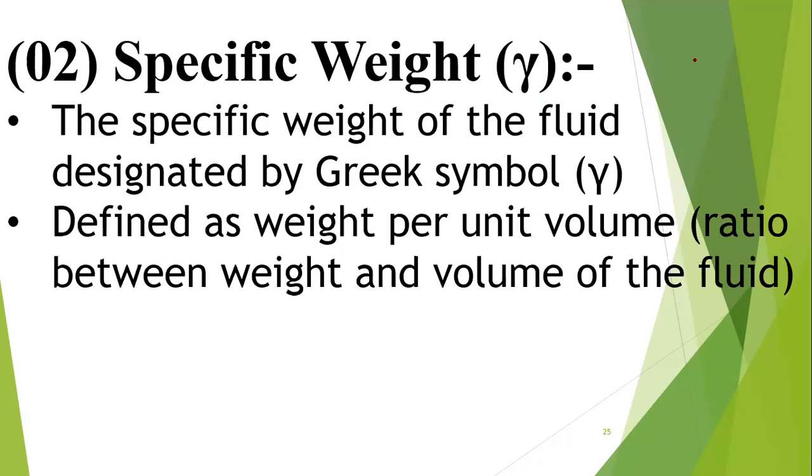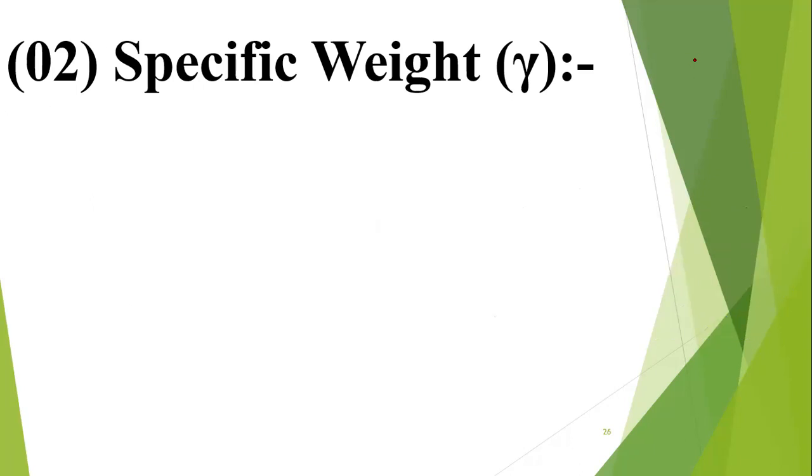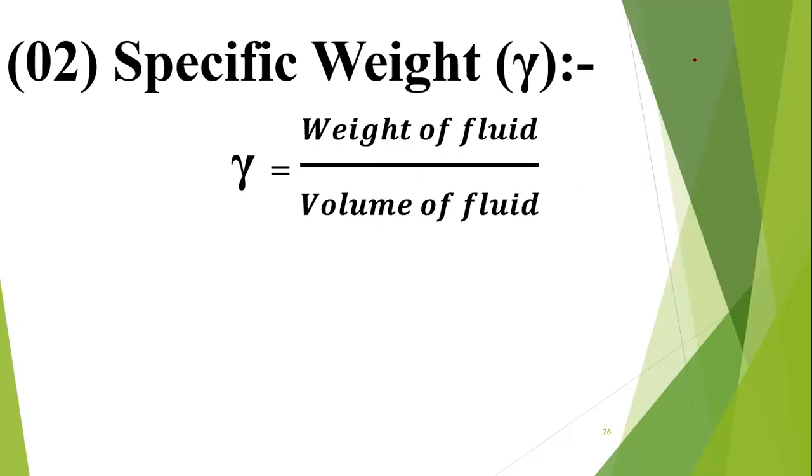The definition of the specific weight is the unit weight per unit volume, or the ratio between weight and volume of the liquid. It is used to characterize the weight of the system. The SI unit is Newton per cubic meter. Normally we define the weight as mg. Mg divided by v.